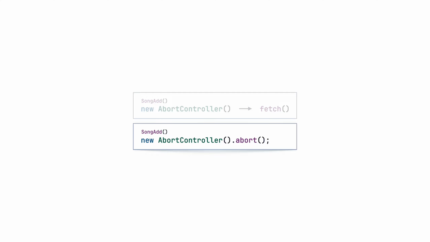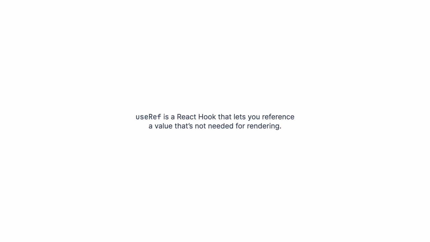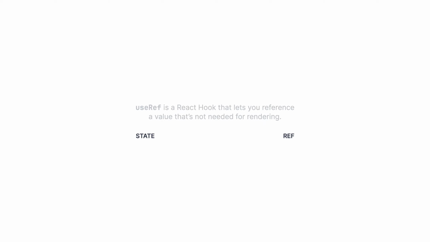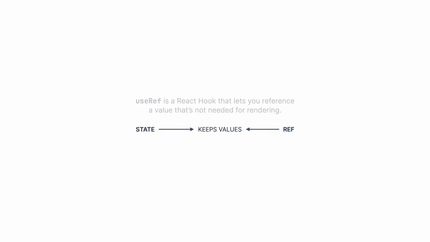the fetch request. We need a way to preserve the same abort controller instance between re-renders, and this is where refs and the useRef hook can help. The documentation describes useRef as a React hook that lets you reference a value that's not needed for rendering. So, just like the state, refs keep values between calls to the component, but unlike the state, changing the value doesn't cause a re-render. This makes them perfect for our abort controller, since you only need it to control the fetch request. So let's update our code to use refs.